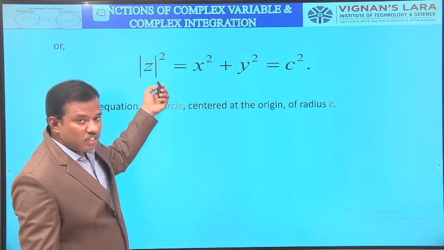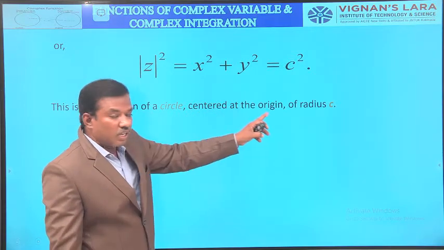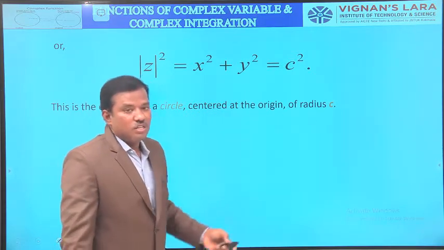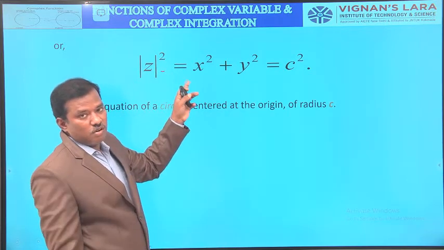So finally, mod z whole square means x square plus y square equals c square. It represents a circle, center at origin and radius c units. This is also called the modulus of the complex number in Cartesian coordinates.